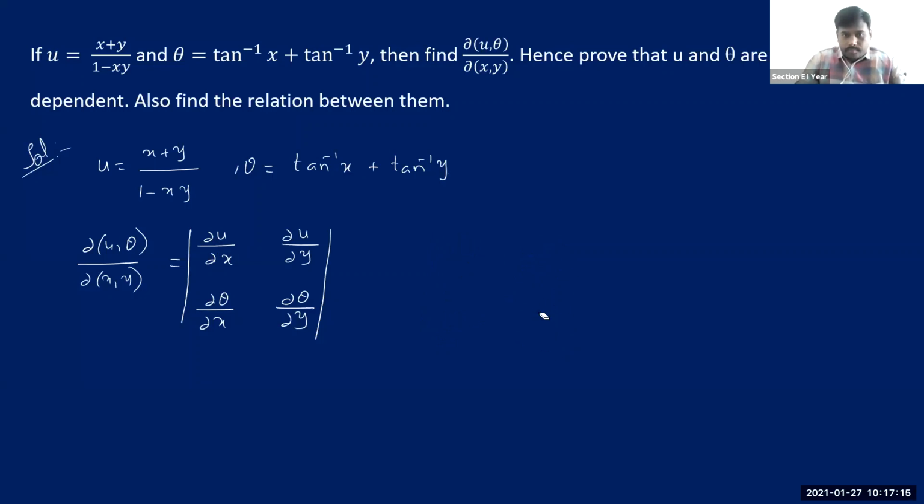Now see, to proceed further, let me just evaluate all these partial derivatives. Let me first differentiate u with respect to x. Anybody help me? How much is the derivative of u with respect to x?